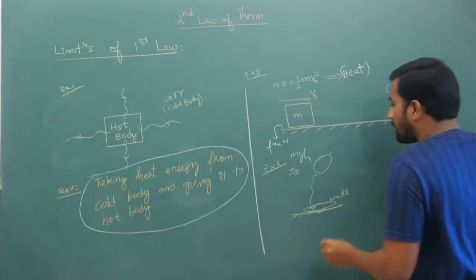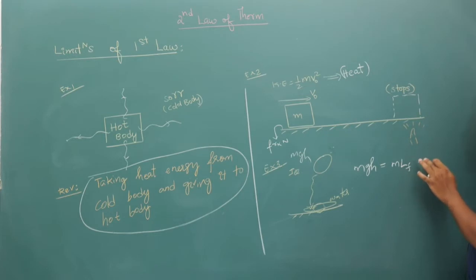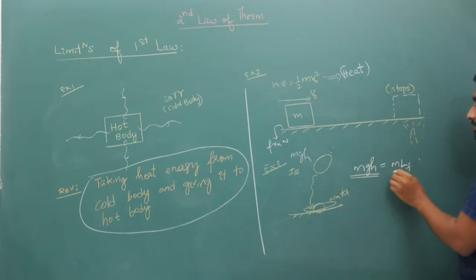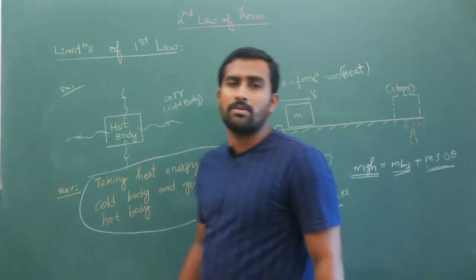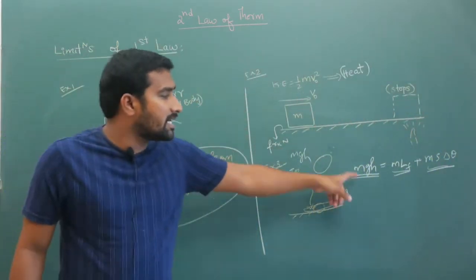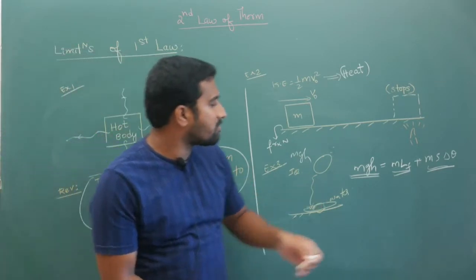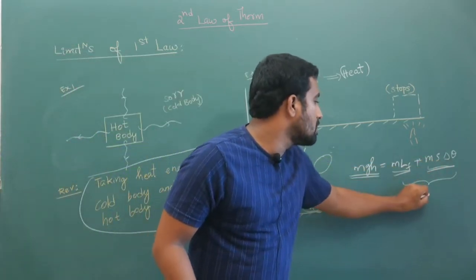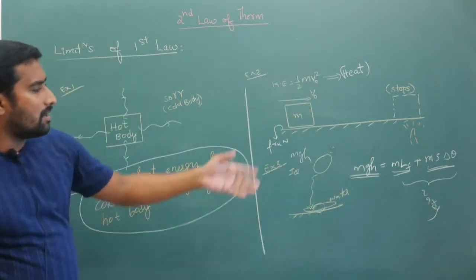So here what is happening is, this mgh will be used for conversion, plus, finally it is getting converted, but when it comes down there is also kinetic energy. Now for conversion, and if there is some further temperature change, ms delta theta, depending upon the values, your energy conservation will be valid. So basically your potential energy is getting converted into heat. Now, let us say this is finally in water state. To the left you have ice, later it has converted into water state.